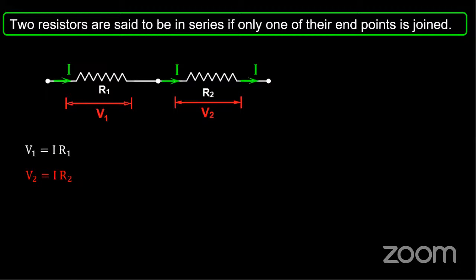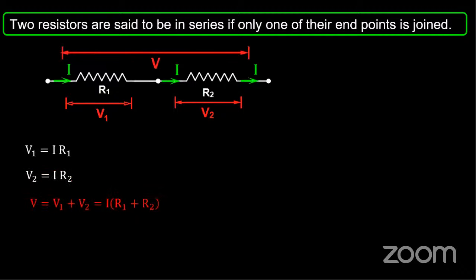We discussed the same with capacitors, where the charge was the same but the voltage drop was different. Similarly, if the total potential applied is V, then V is equal to V1 plus V2.